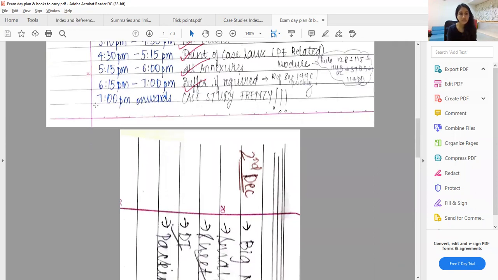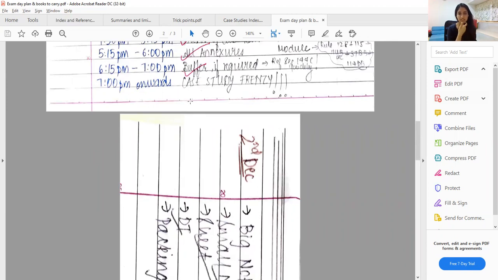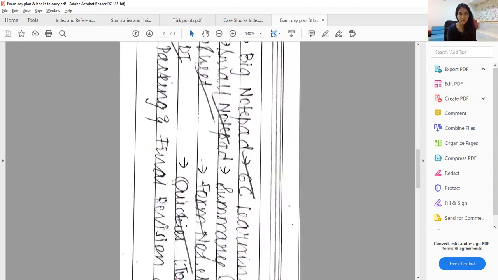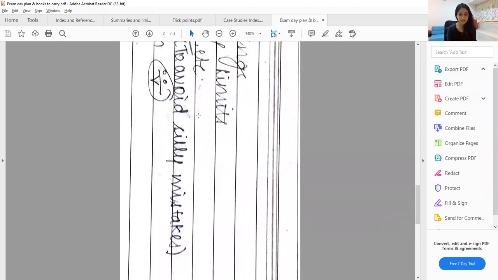Then from 7 p.m. onwards, one day before exams, I started with a case study frenzy, which was basically all the case studies which I had marked and all the things which I had marked in the case studies to refer again. And then on the next day, all the limits and all the DT related stuff and all the final revision which I had planned.